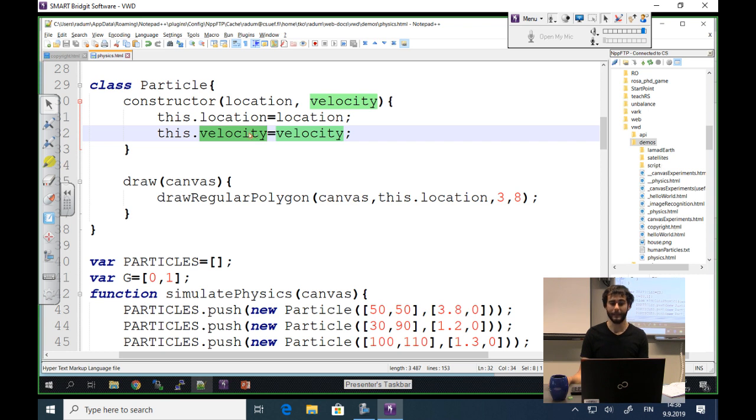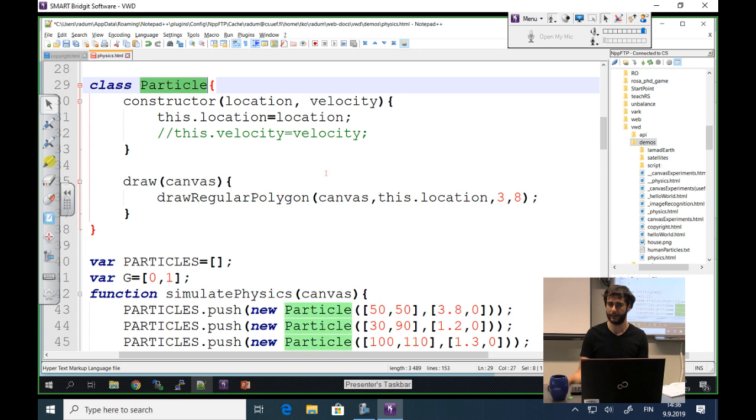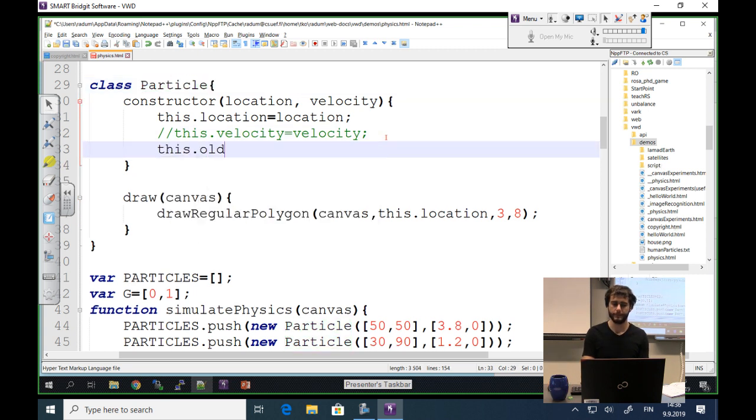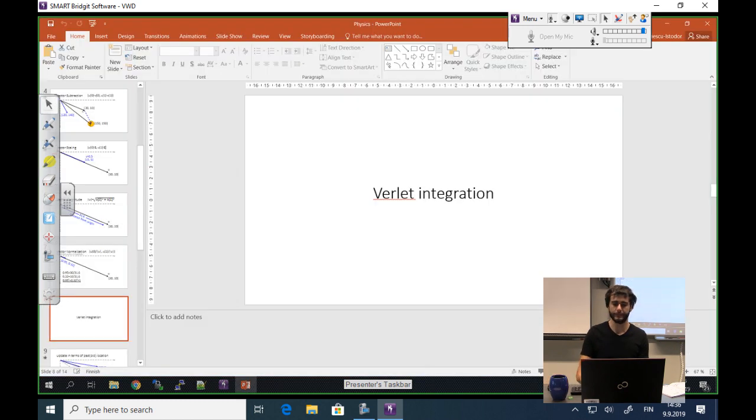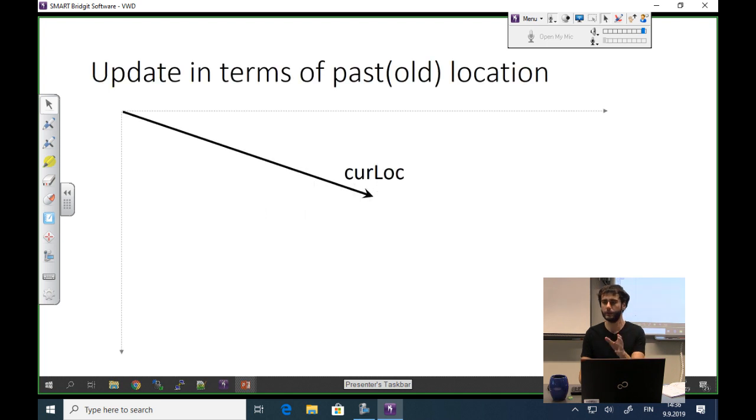Okay. I'm going to remove the velocity component from the particle itself, and I'm going to replace it with a variable called old location. So the idea here is that if I know the current location of a particle and I know the old location of a particle, I can immediately calculate the velocity vector by vector subtraction.